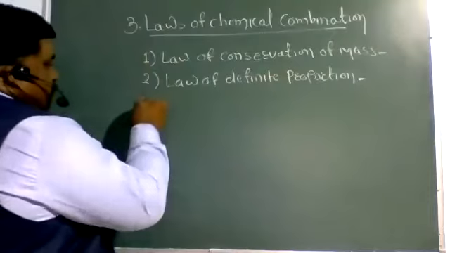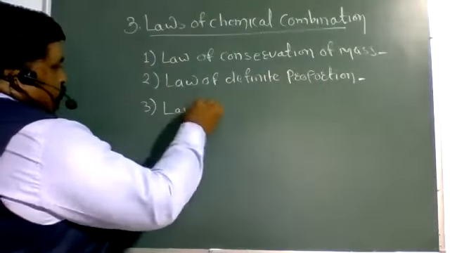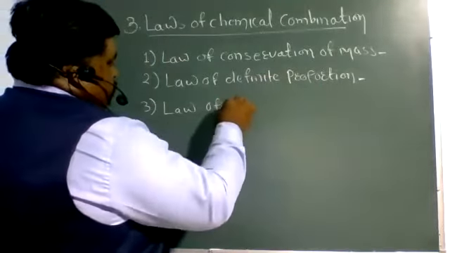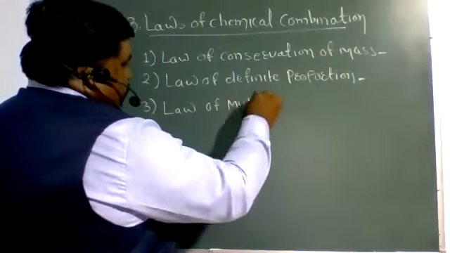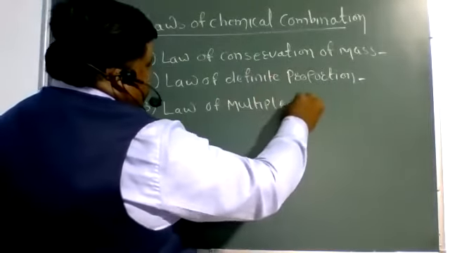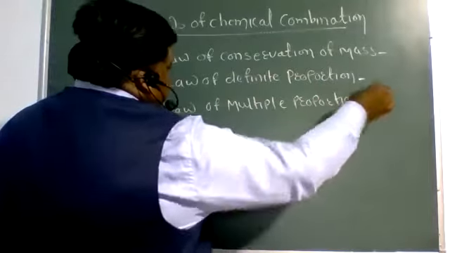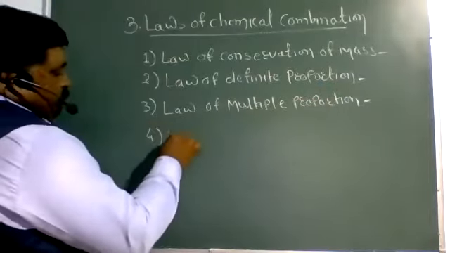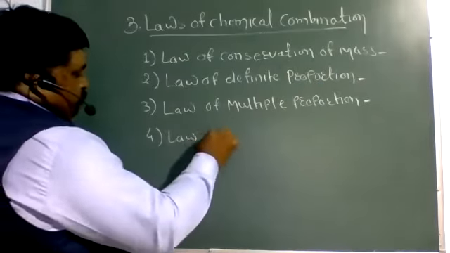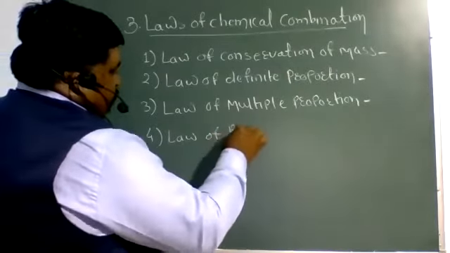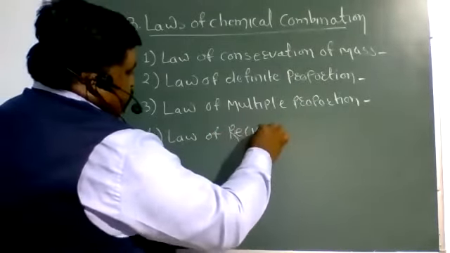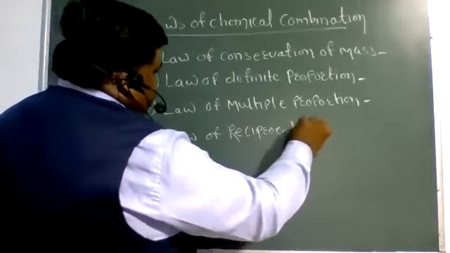Number 3, law of multiple proportion. Number 4, law of reciprocal proportion.